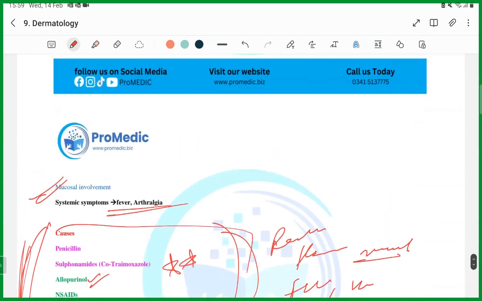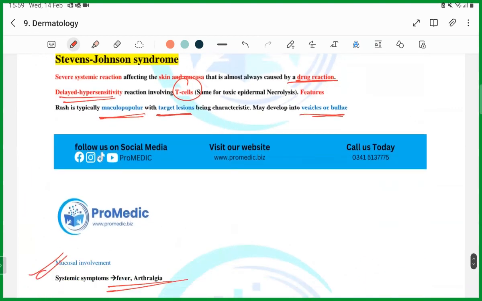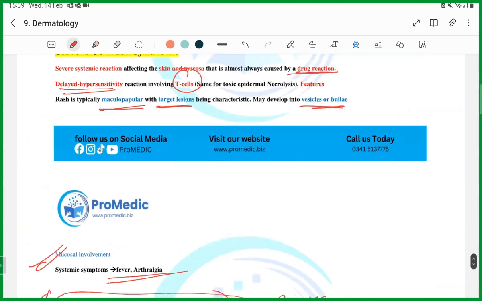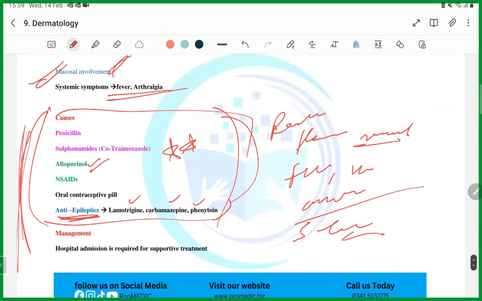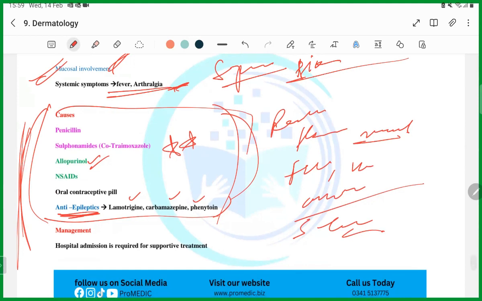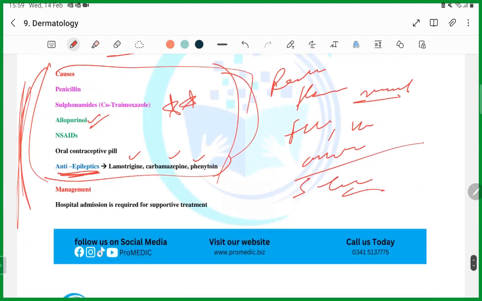I'm telling you, they will give you a patient who has presented with a target lesion rash with vesicles and mucosal involvement, and now the patient has fever, arthralgia and systemic symptoms. The patient is sick. Which of the following is the cause? Penicillin. They are going to give you multiple things in it, that the patient is diabetic, the patient is this, the patient is that, to make you confused.